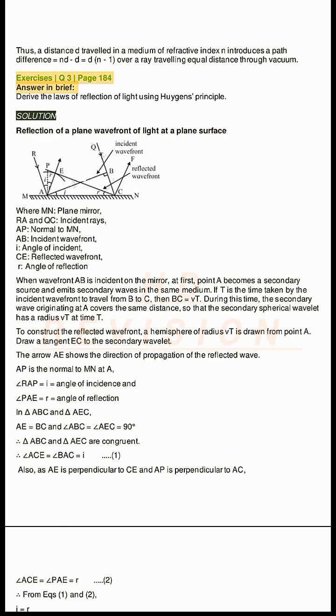Exercises Q3, page 184. Answer in brief. Derive the laws of reflection of light using Huygens principle. Solution. Reflection of a plane wavefront of light at a plane surface. Where MN is the plane mirror, RA and QC are incident rays, AP is the normal to MN, AB is the incident wavefront, i is the angle of incidence, CE is the reflected wavefront, r is the angle of reflection.